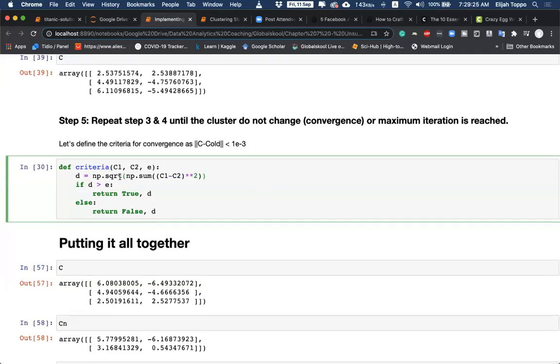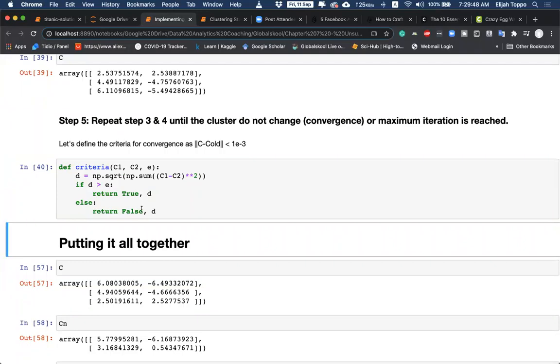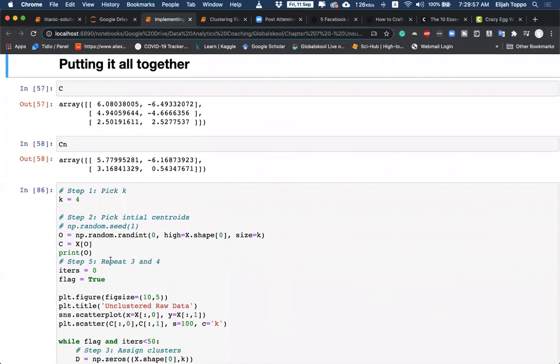So basically, this is a true distance, and we say if this distance is greater than the error e, then we return true and we return what the difference is. If this distance is less than the error, we return false and the distance. I have simply created true and false so that I can write the while loop and get things done. With this criteria, now we will put everything together and find a loop.